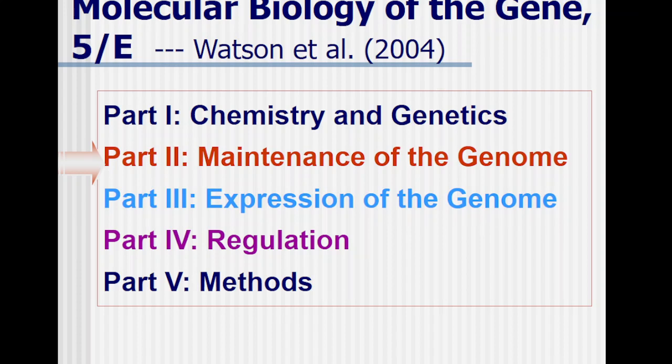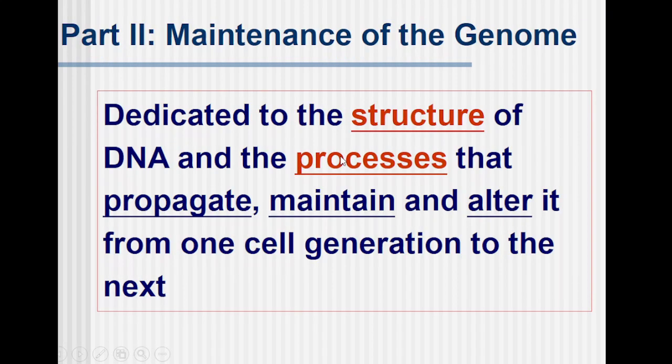So what we are going to learn in today's lecture is about the chemistry and genetics, which we have already discussed. Then how this DNA is packed or associated with some basic proteins, and what makes it fit inside that small organelle.